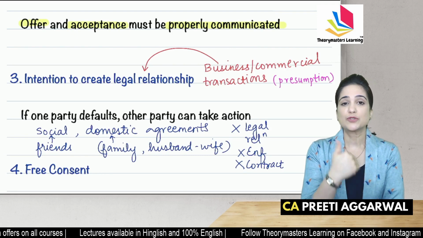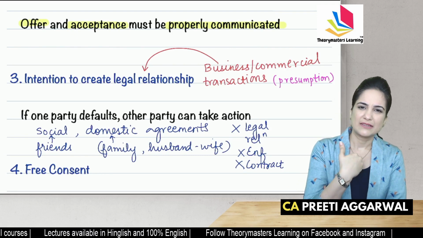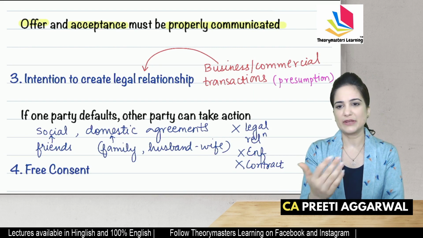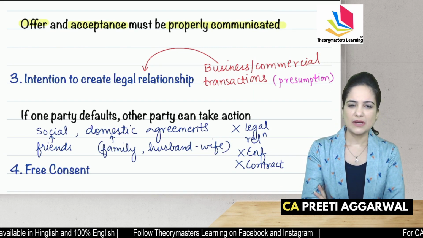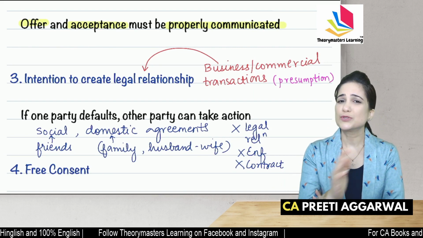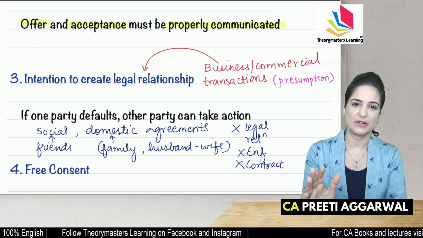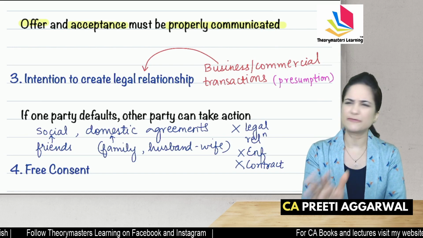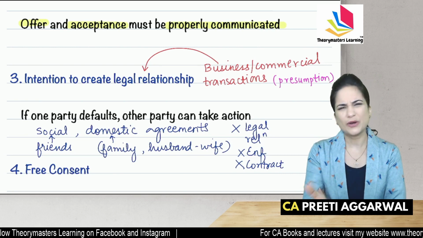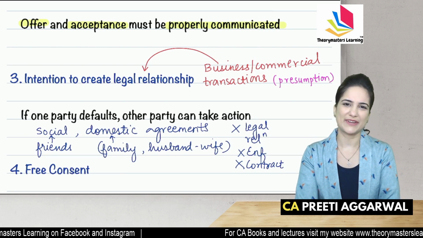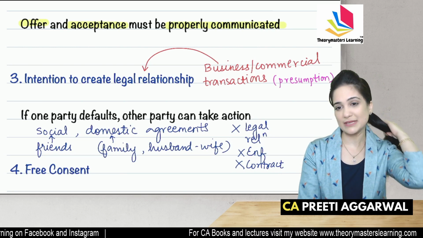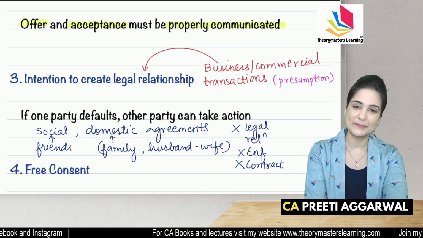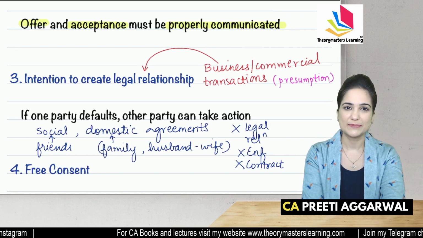So, in case of social agreements, that is between friends, and domestic agreements between husband and wife, family members, we assume that there is no intention to create legal relation. There is no enforceability. It's not a contract. But yes, in case of business or commercial, the assumption is there. They are contracts.